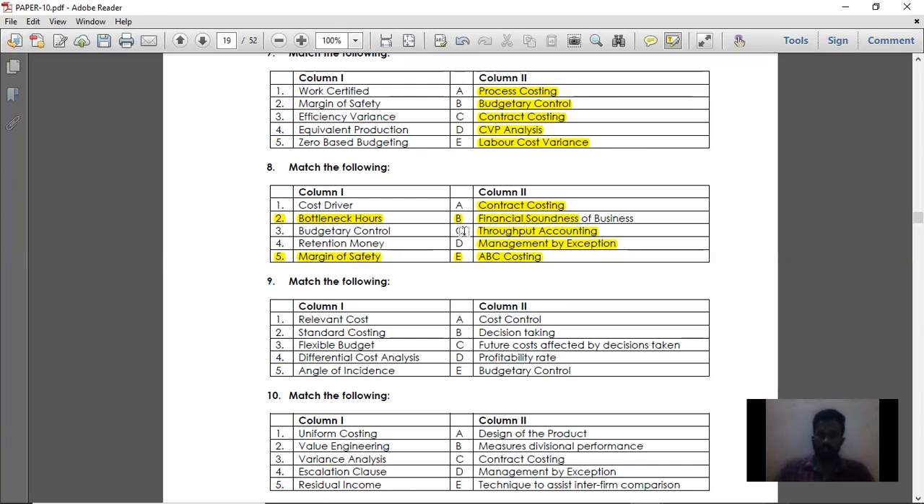Margin of safety determines the financial soundness of the business. On the margin of safety only, you are going to receive your profit. Whatever is your contribution on margin of safety is your profit. So margin of safety determines the financial soundness of the business. If your margin of safety is more, then there is financial soundness in the business.